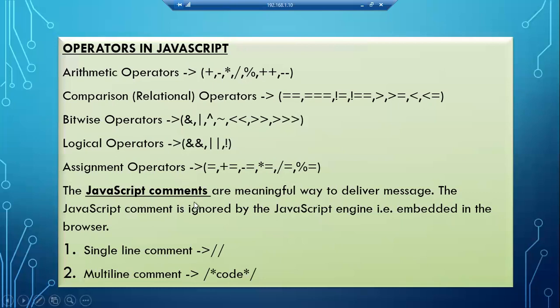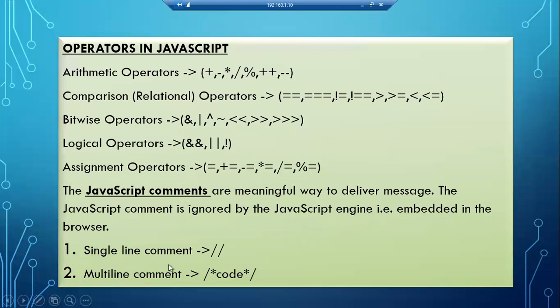And have you heard about comments? So commenting we use to deliver a message. Whatever statement I have commented in my JavaScript program is ignored by the JavaScript engine, so that it will not get executed. That translator will ignore the JavaScript comments.